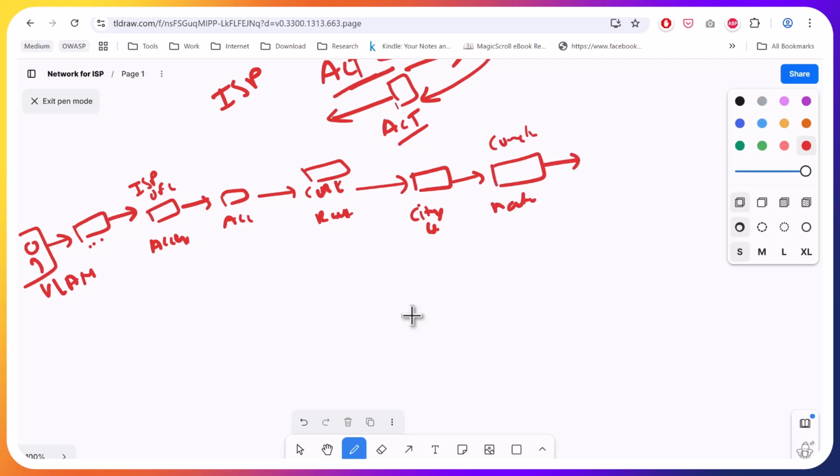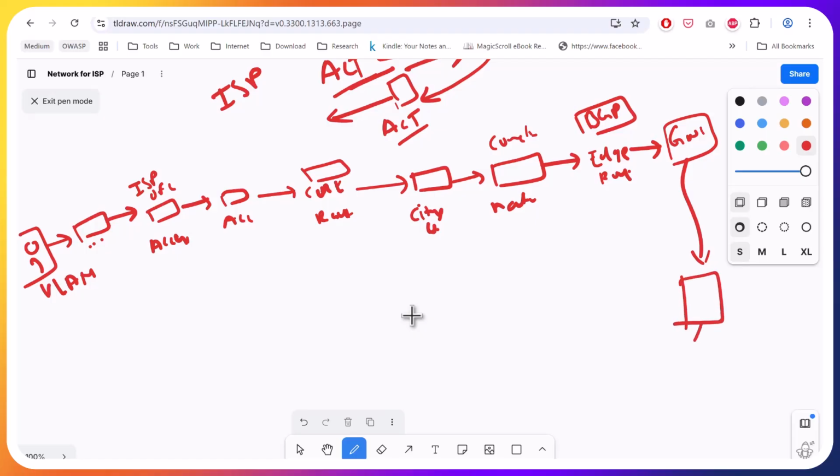Then it will go to the edge router, where it uses the BGP protocol to figure out the final network. If it comes out to be a Google network, then it will go to the Google network. Then the request will be routed inside the Google network. Google will figure out the data center where the server is hosted and the request is coming for, and it will route it there, and similarly your response will be sent back.